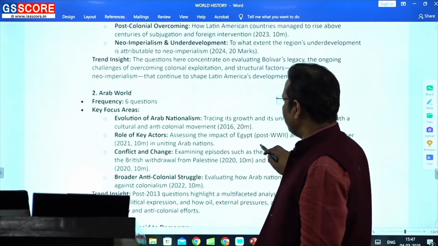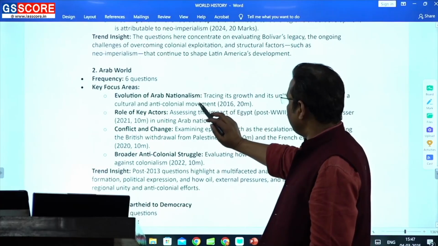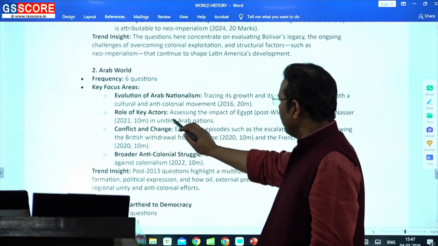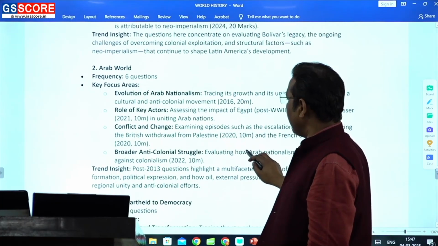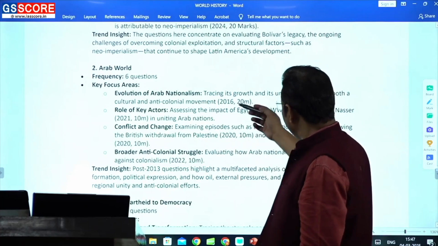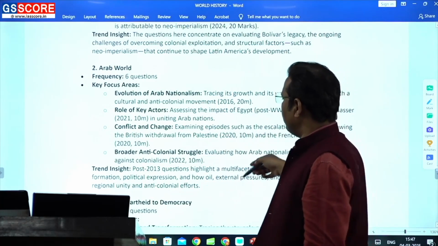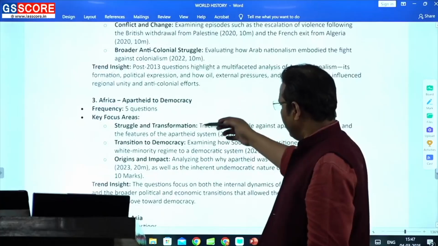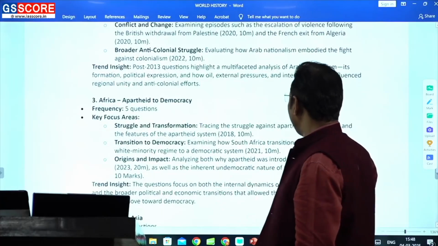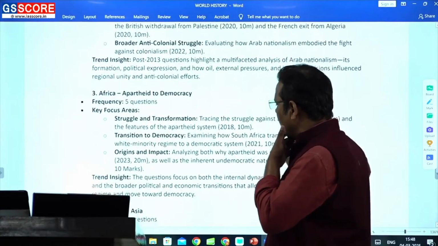Arab world से questions आने शुरू हुए, ठीक है. And in fact, what are the areas that you can see? Evolution of the Arab nationalism, role of key actors, the conflict and the changes. So in the recent times, these are the topics which have become more important. Africa, say, the questions are coming, and these are the recent questions, right? So this is what I had been suggesting.